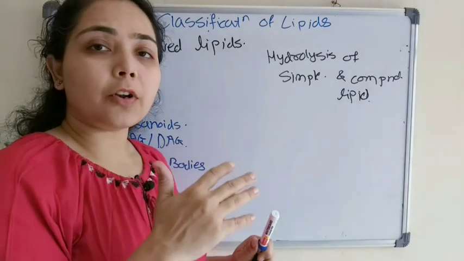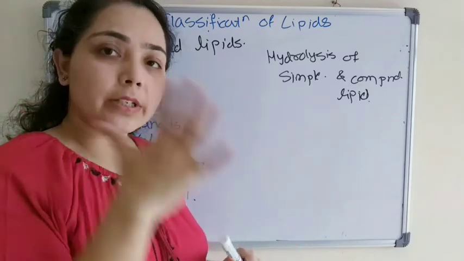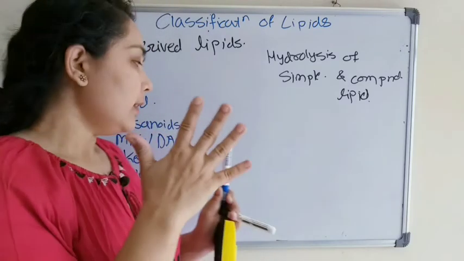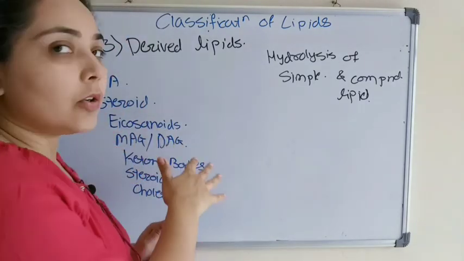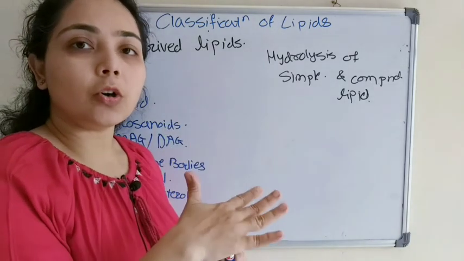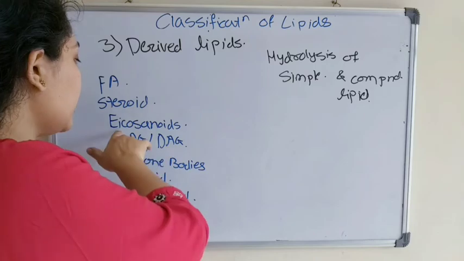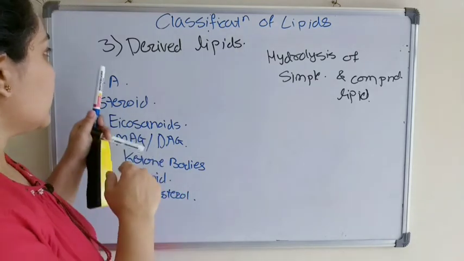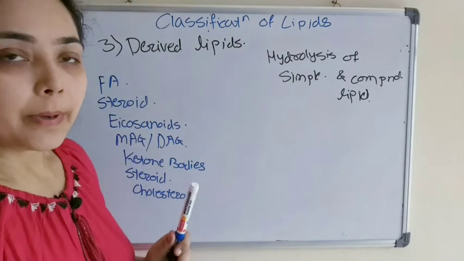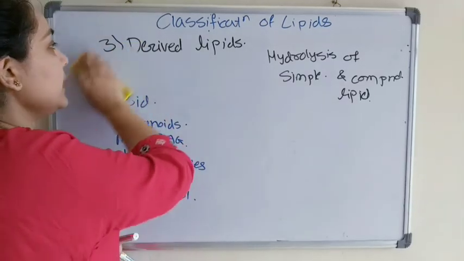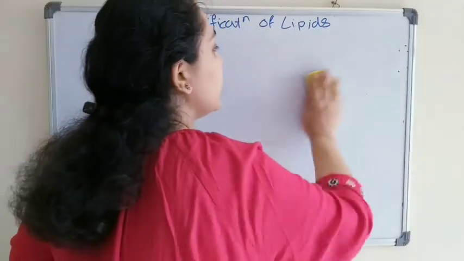Eicosanoids, these are derived from the arachidonic acid, which is a 20 carbon compound, and the further examples in eicosanoids are prostaglandin, leukotrienes, lipoxin. So these are some further examples of eicosanoids. So this is all about the derived lipid, and the last class of the lipid is miscellaneous lipid.